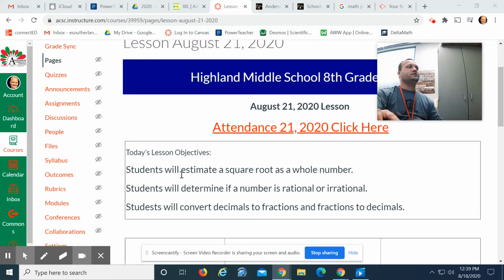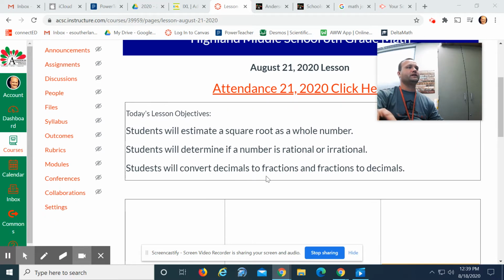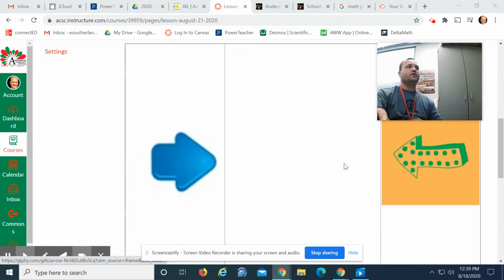Your objectives are that students will be able to estimate a square root as a whole number. Students will determine if a number is rational or irrational. Students will convert decimals to fractions and fractions to decimals. There will be this video posted right here.